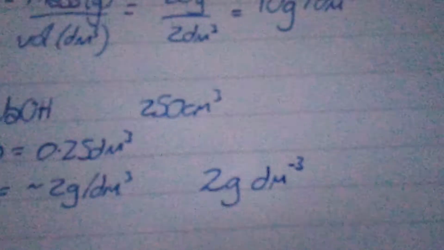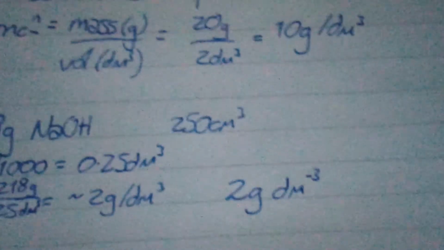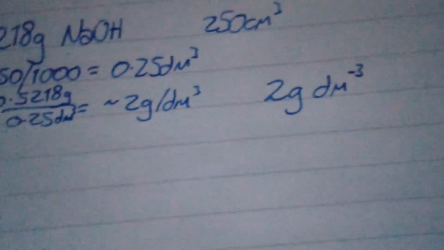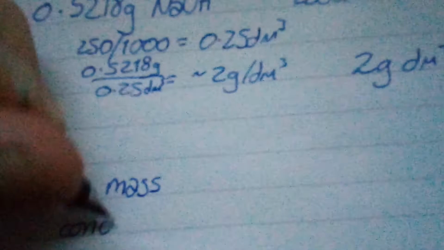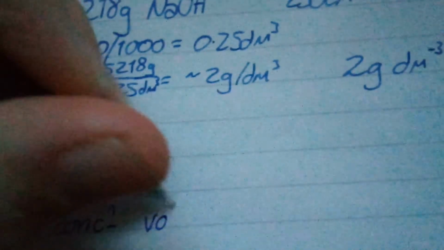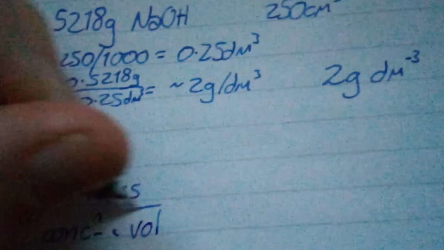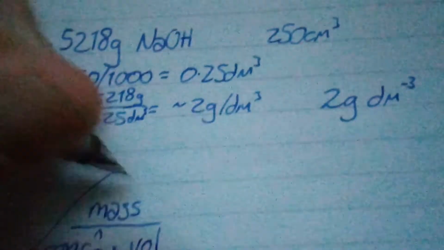There is one of the questions that I'm going to ask you to do, which means that you need to rearrange the equation. So it's magic triangle time. We've got mass at the top, always mass at the top, and we've got concentration and volume. And there's my magic triangle.